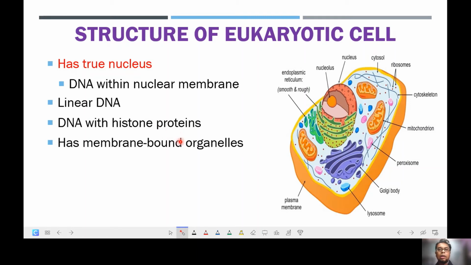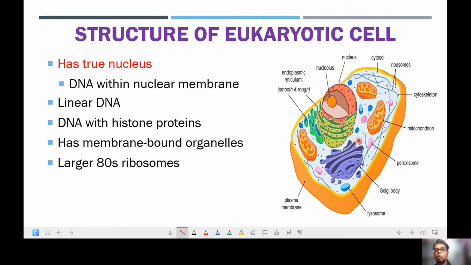And the eukaryotic cell will be having membrane-bound organelles. So as you can see in this particular diagram, the eukaryotes will be having the ER, the endoplasmic reticulum, the smooth ER and the rough ER, the Golgi body over here, mitochondria, and lysosome, and a lot more. Okay, so this is very different from the prokaryotic cells.